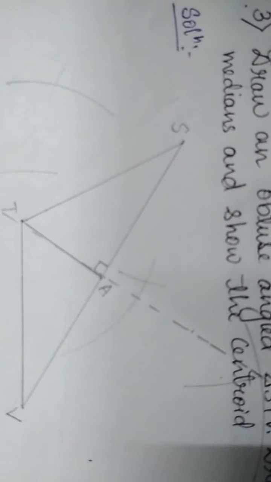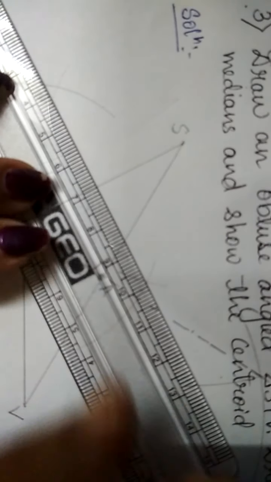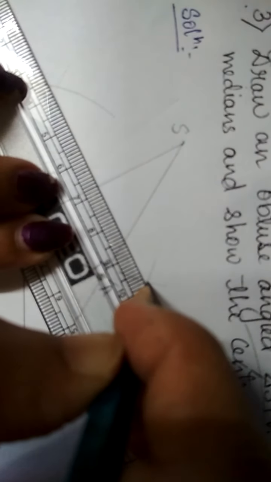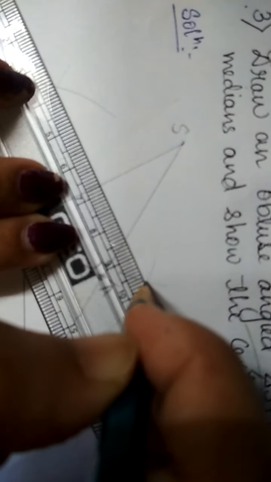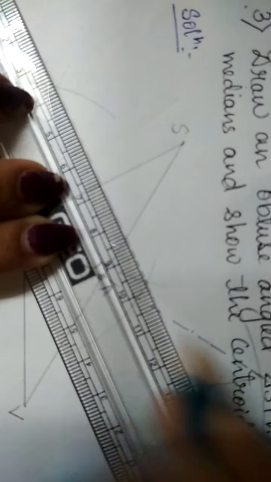Already in 7th standard you have done this. Now join these two intersecting arcs with dotted lines, because you will get another main line for the medians, but you have to put the arcs for the extended line.